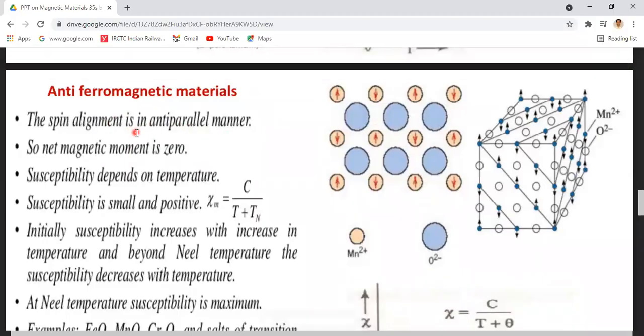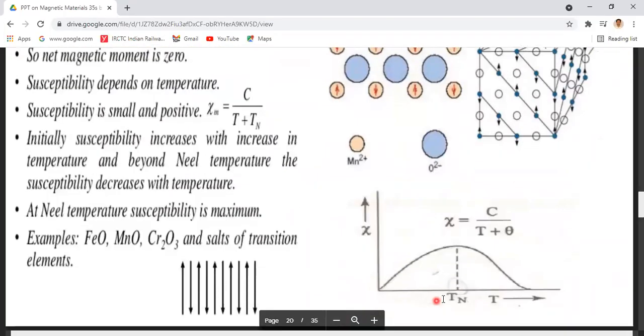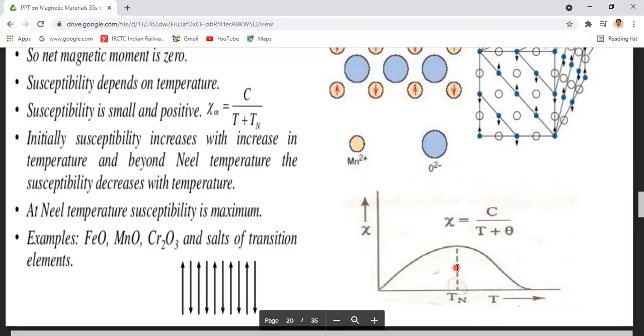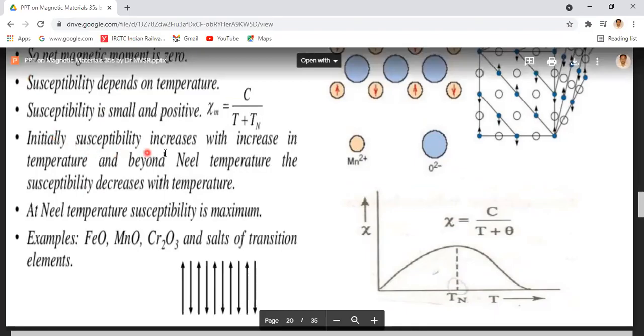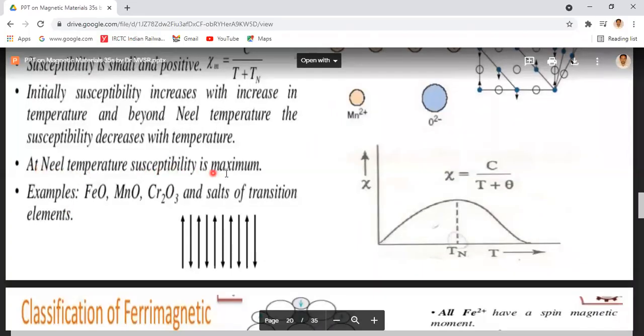Okay, opposite direction. Susceptibility depends on temperature. The susceptibility goes to a maximum value at a particular temperature, that is the Néel temperature. It follows χ = C/(T + θ). The susceptibility of this antiferromagnetic material goes to a maximum at the Néel temperature. If the temperature is above the Néel temperature, the susceptibility decreases. Initially susceptibility increases with increase in temperature, and beyond the Néel temperature, the susceptibility decreases with temperature. At the Néel temperature, susceptibility is maximum.